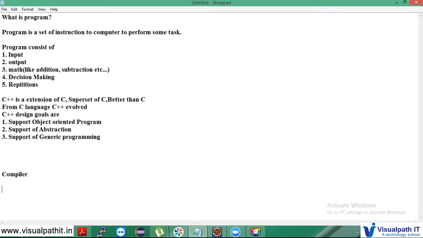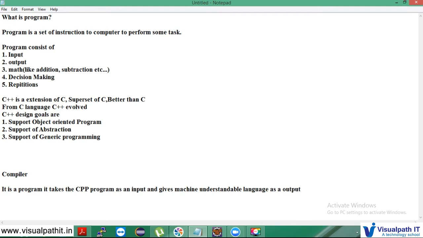So what will the compiler do? Compiler is actually a program. So compiler is a program. It takes the CPP program as an input and gives machine understandable language as an output.